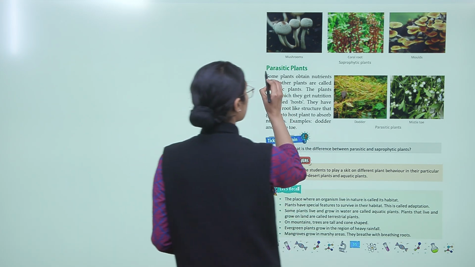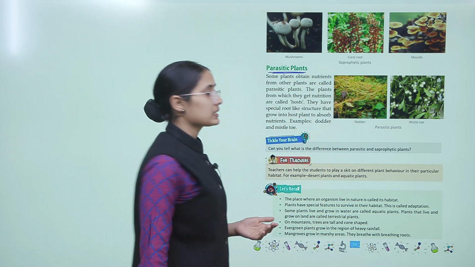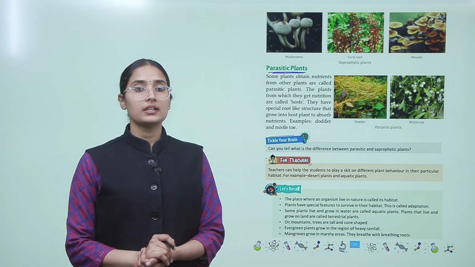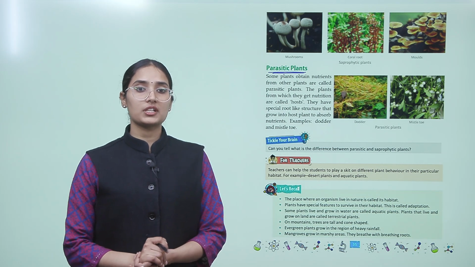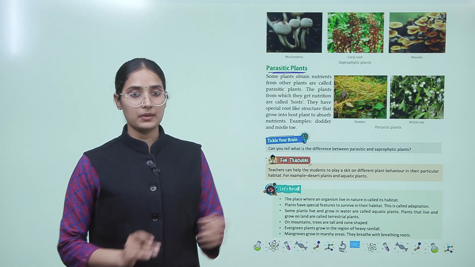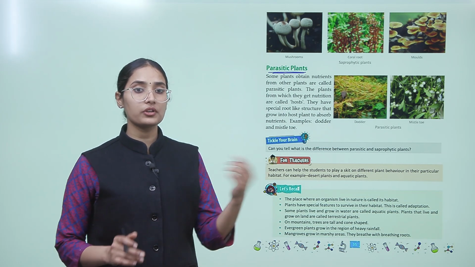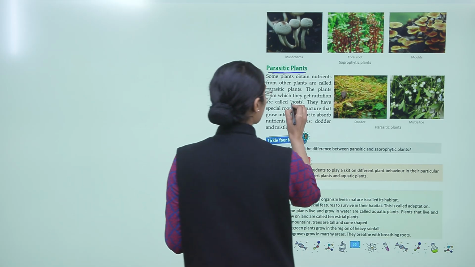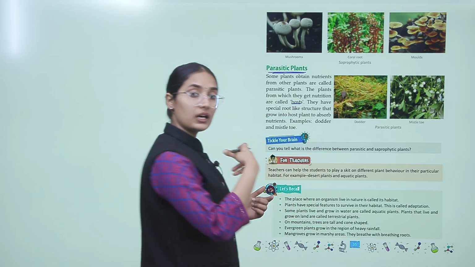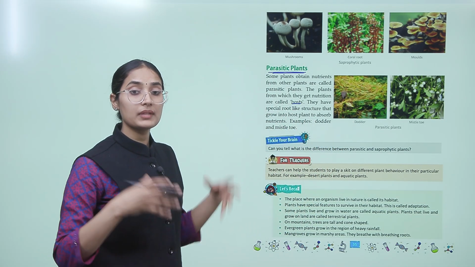So there are also parasitic plants. Some plants obtain nutrients from other plants. These are called parasitic plants, and the plants from which they get nutrition are called hosts. So they get nutrition from the other plant, not from themselves.